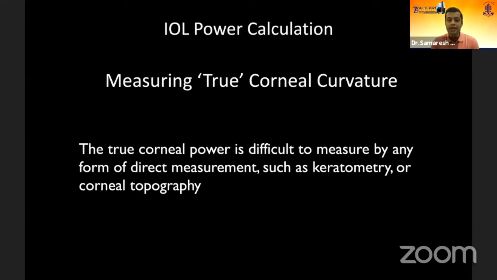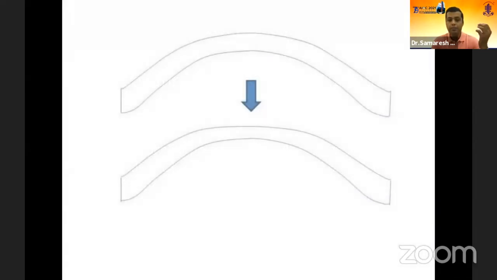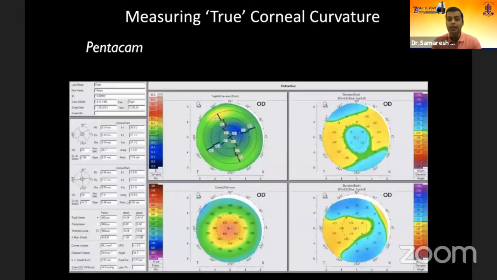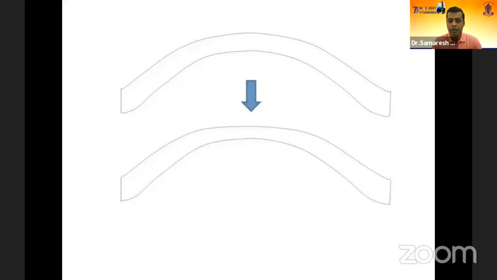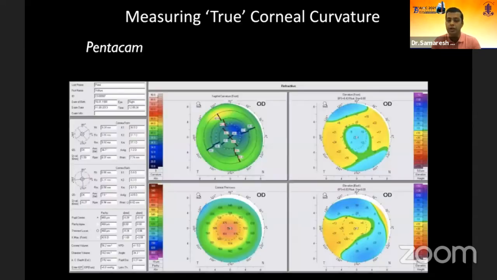The other big problem is actually measuring the true corneal curvature. Like Dr. Lajja said, it's very difficult because most topographies, our Placidos and our manual keratometries, measure the anterior cornea. The problem is that when we ablate, we clear up the central cornea. If you notice over here, the central cornea flattens out. So the anterior keratometry readings change, but the posterior keratometry readings still remain the same. If you were to use an older generation Placido, you do not understand this relationship between anterior and posterior, and the Placido and the formulas would assume that the posterior cornea follows the anterior cornea, which is not the case.